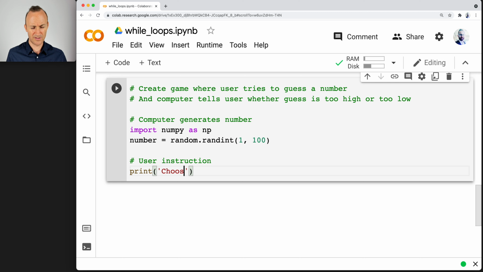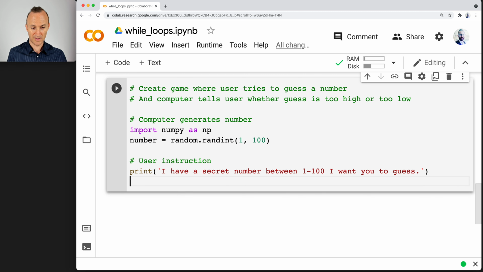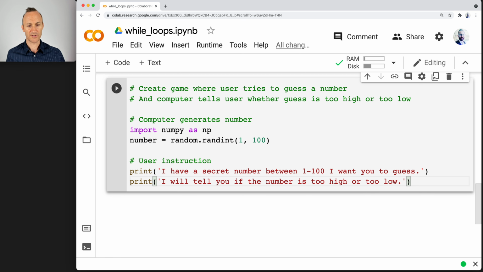So you want to say something? Okay, so: I have a secret number between 1 and 100. I want you to guess. Sometimes when I do a new line, I just do another print function. Additionally, I will tell you if the number is too high or too low. Okay, so there are the instructions for the user.